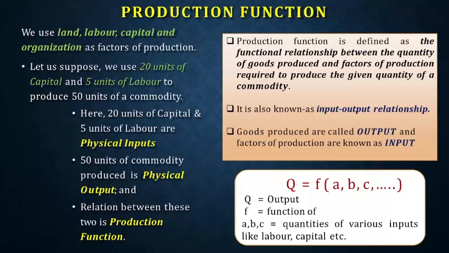For producing 50 units of a commodity, it is not necessary that you must use 20 units of capital and 5 units of labor. There can be a possibility that you use 10 units of capital and increase the labor to 7, and still get 50 units. We don't know, so you have to find the optimal solution which has the lowest cost. This is simply called the input output relationship, or production function. Please focus on the equation and understand the concept: a functional relationship between the quantity of goods produced and the factors of production required to produce it.